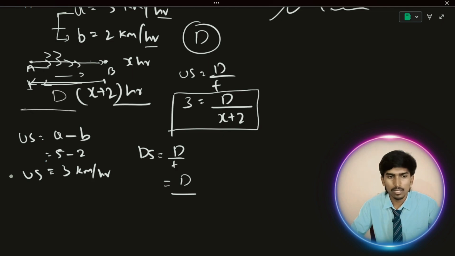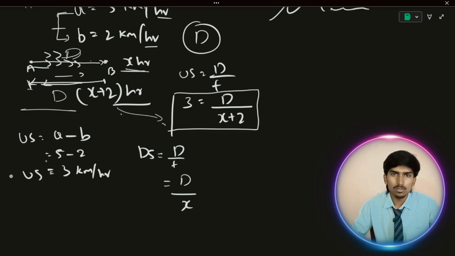What is the time for the downstream? Let's take x hours. If you move from A to B, you take x hours. If you move from B to A, that is upstream, you take x plus 2. So we put x plus 2 here, and the downstream time is x hours.